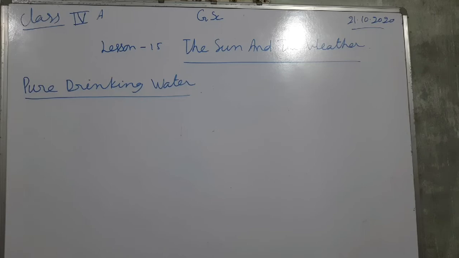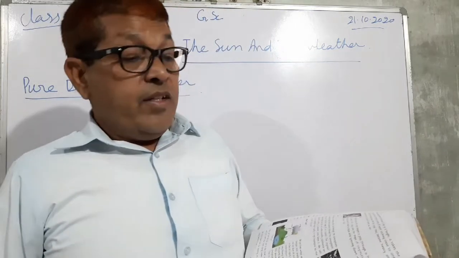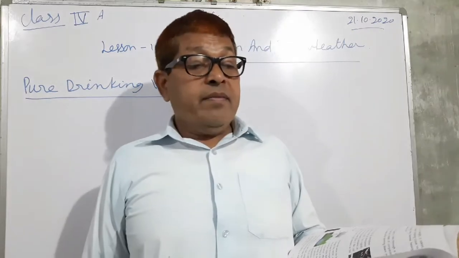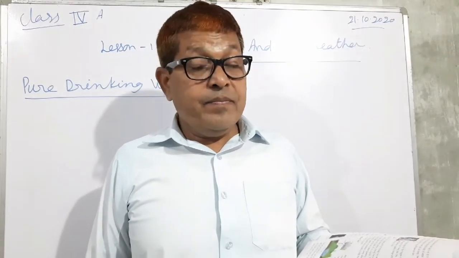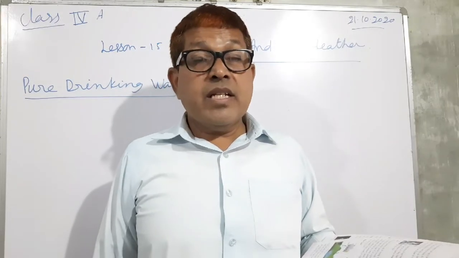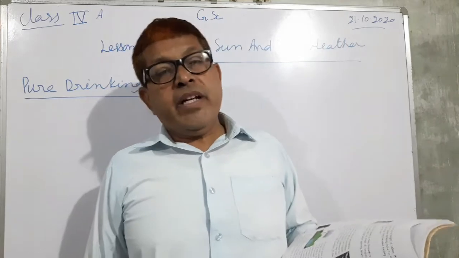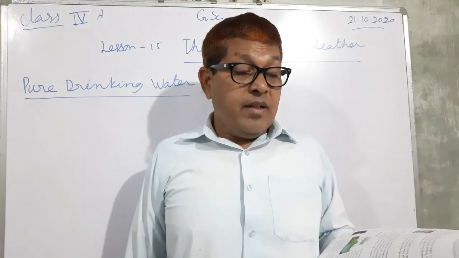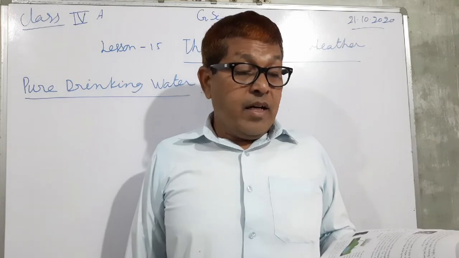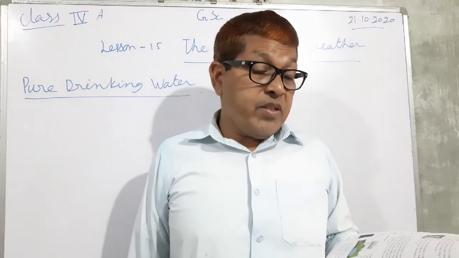The different ways in which water can be purified are... so the water which looks clean may still not be safe because it may contain some germs or other dissolved harmful substances.